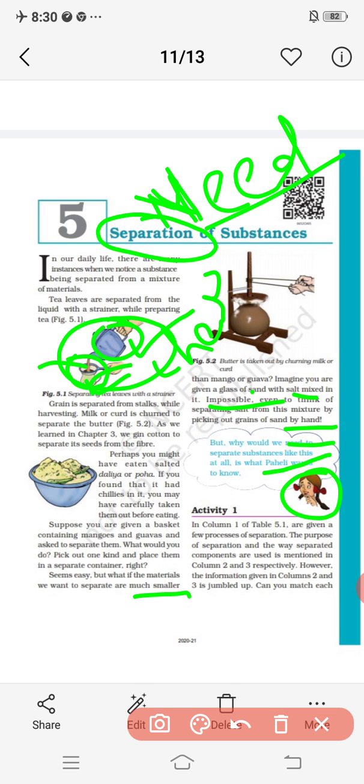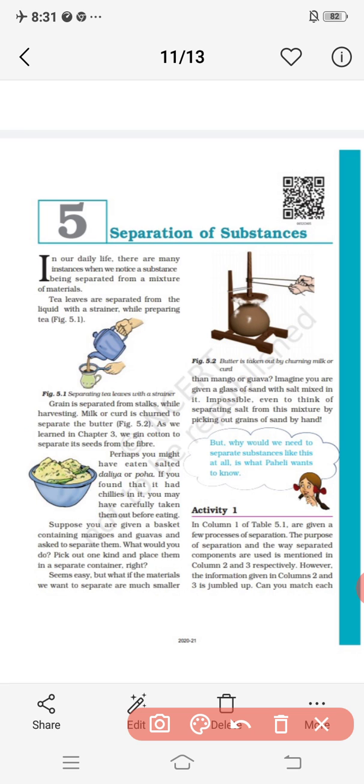So for that purpose we need the separation of substances. Not only tea and tea leaves, you can take the example of grains also, milk and curd also, and everything that you are finding. Poha also you can take as an example. So for everything here we need to learn the separation of substances, that is what the girl Paheli wants to know. So do you also want to know that?